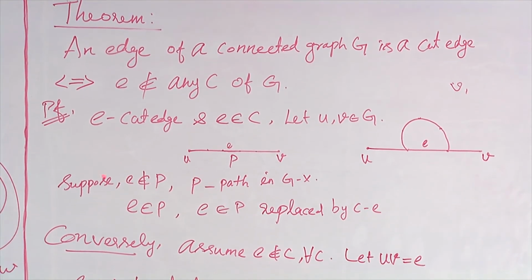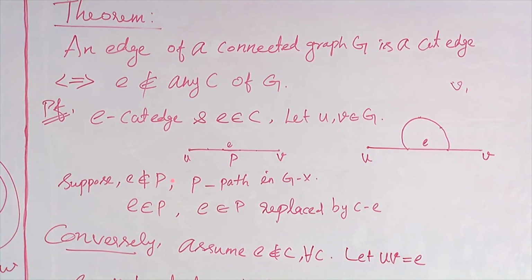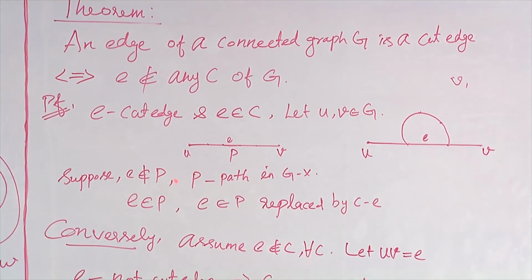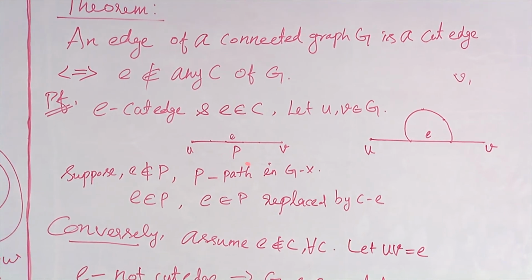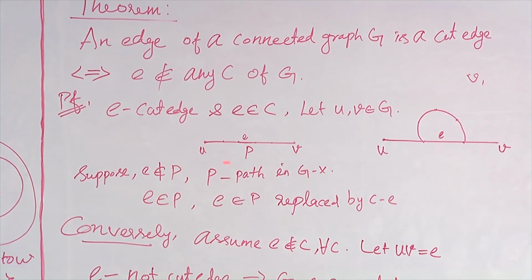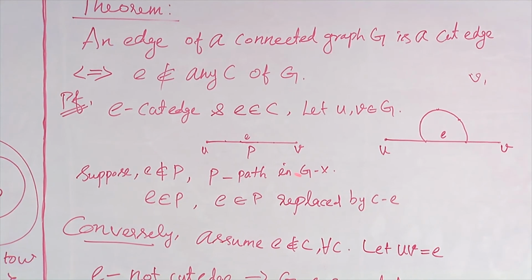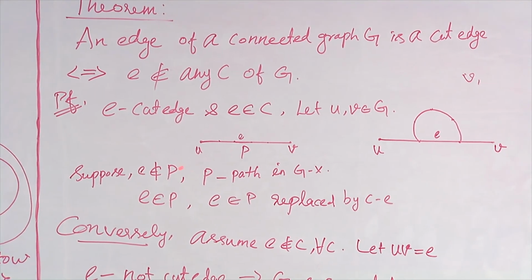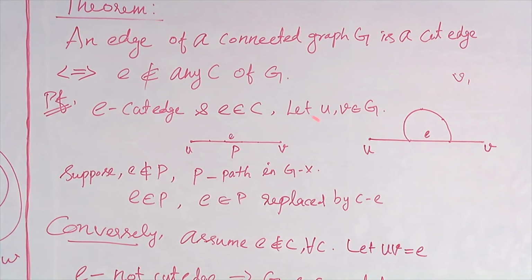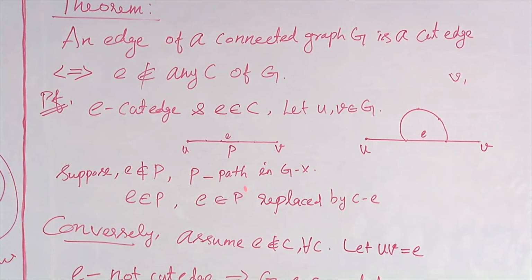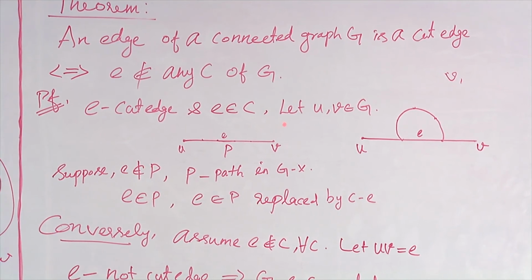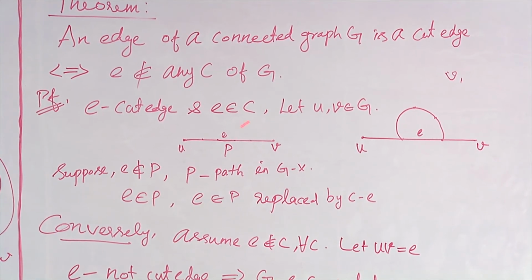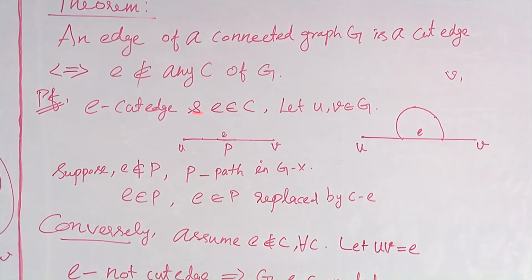What happens if e does not belong to P? If e does not belong to the path P, then even if I remove e, the path P is not going to alter, which means e has no effect on the path that connects u and v. So even if I remove e here, there exists a path between u and v. That tells me G is going to be connected again. So that is also a contradiction to my assumption that e is a cut edge.